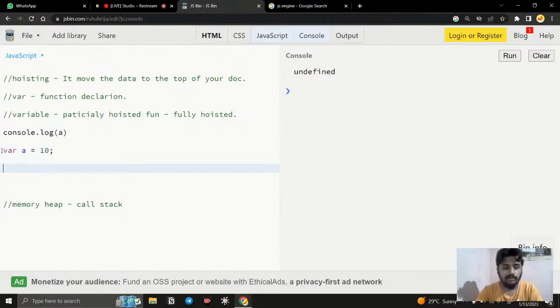JavaScript will look for anything with the var keyword and functions. Here the var keyword is there. Var is a variable, so it needs to be partially hoisted, which means it will allocate memory in the memory heap, like a, but not with the value. That is partial hoisting. It just allocates a memory and there is nothing there, so in that case it will put undefined.